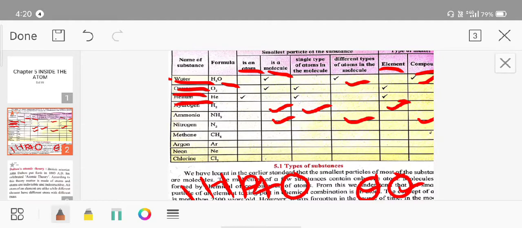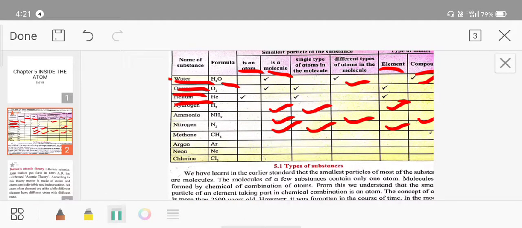Now next is nitrogen. Is it an atom or a molecule? It is a molecule because N2. Whether the same type of atoms or different types of atoms are present: the same type of atom, nitrogen and nitrogen, so a single type of atoms. Now whether it is an element or a compound: it is an element because the same atoms are present in N2. Now next is methane.